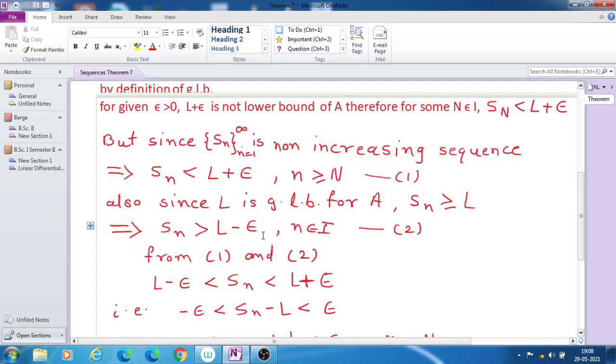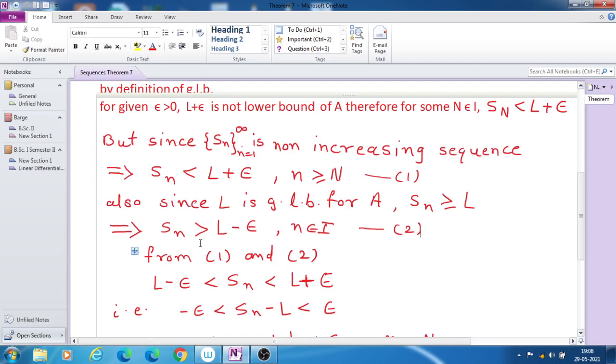Also, since L is the greatest lower bound for A, Sn is greater than or equal to L. Therefore all the terms are greater than or equal to the lower bound L. This is the definition of lower bound.